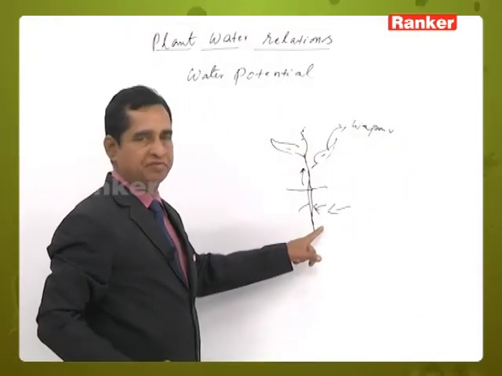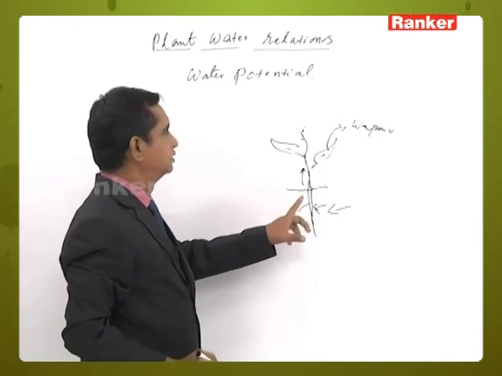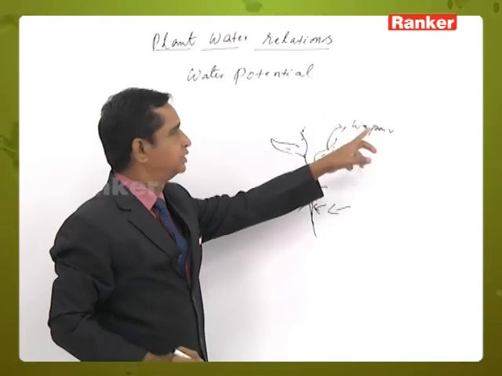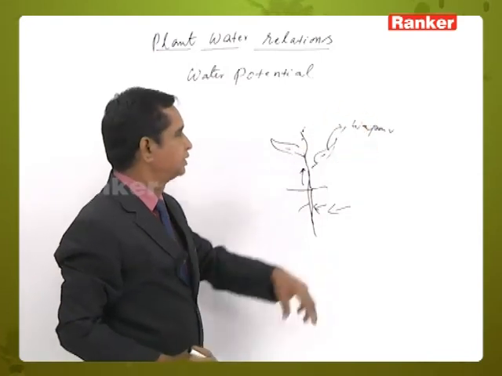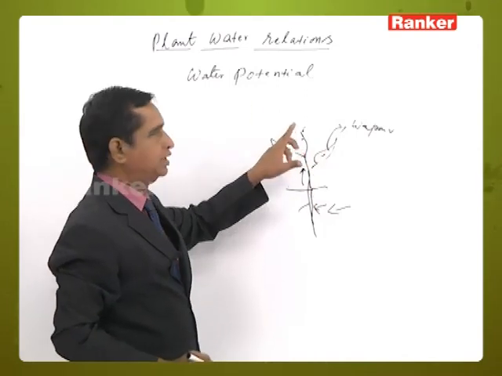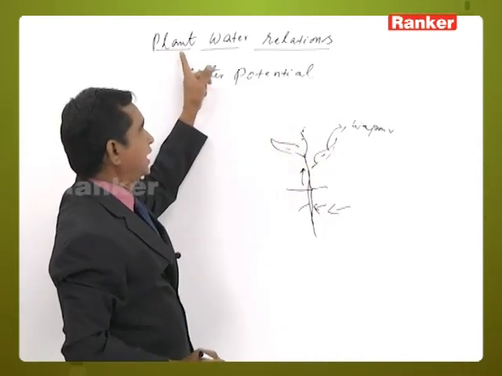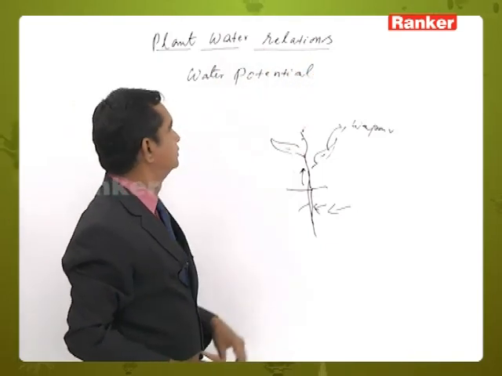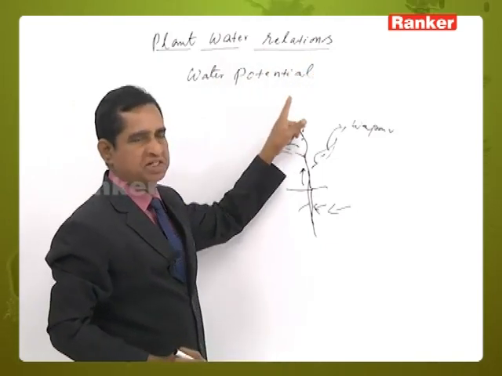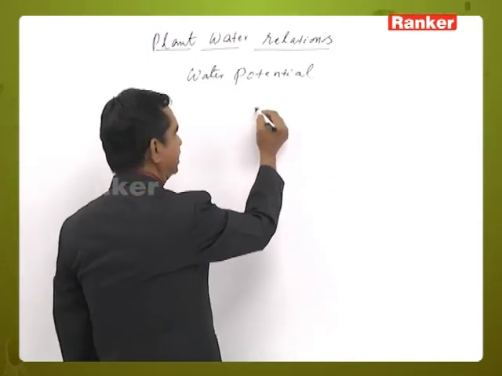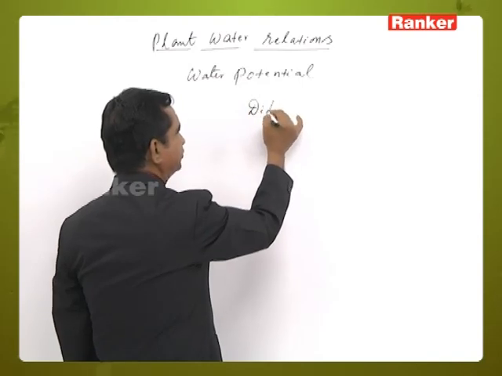So, from the time of entry of the water to the exit of water from the leaves in the form of water vapor, the relations of water with this plant we discuss under this topic, plant-water relations. Water potential. In the previous classes you have learnt about diffusion.